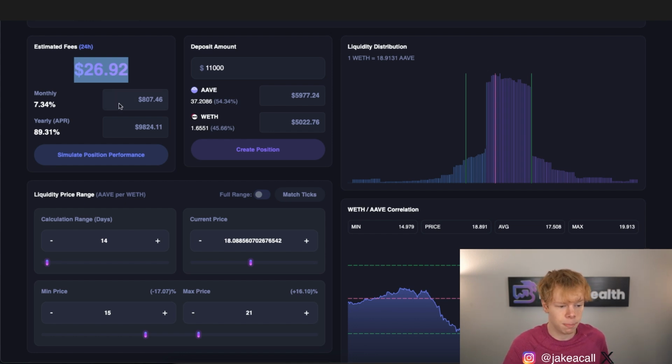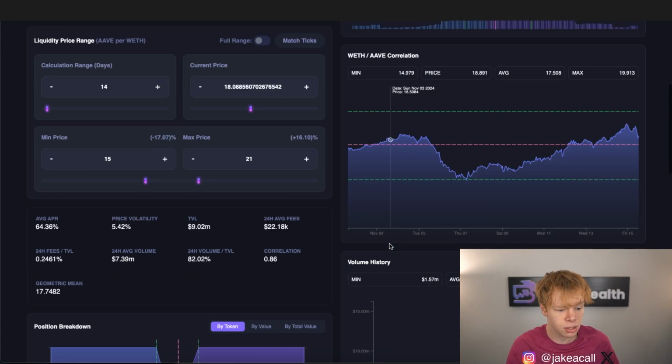I have to assume that the price of Aave is not going to move out of range within 5 days, and it's not going to do anything too crazy within the time span of 5 days. That is exactly what I'm betting on, right? I have earnings to make up for any divergence loss that I have. And the beauty of this pool is these things are super correlated.